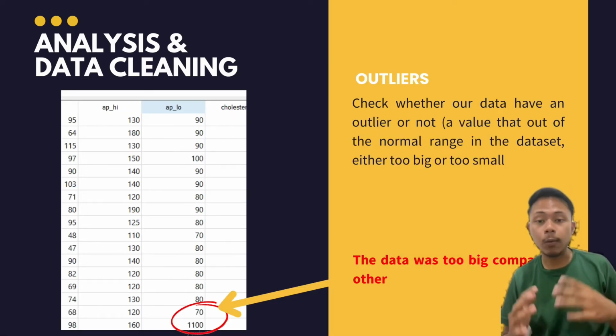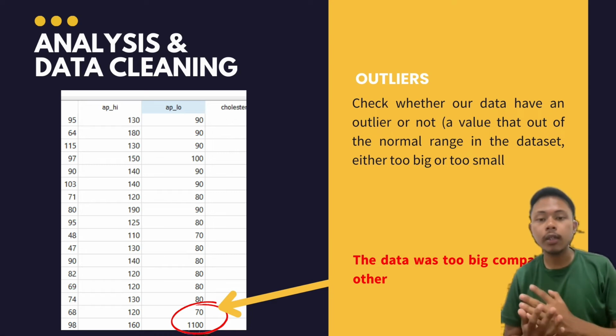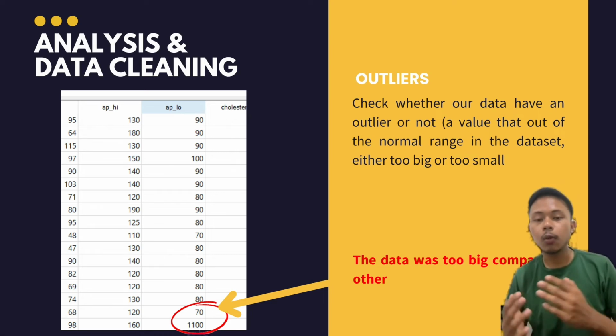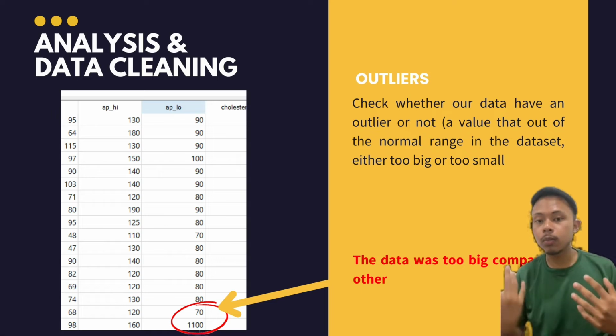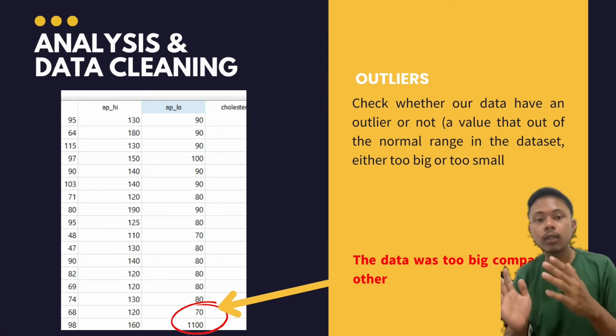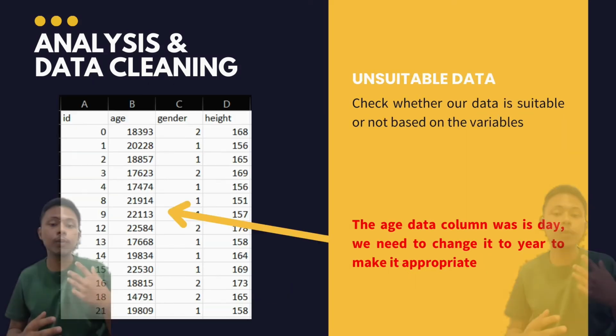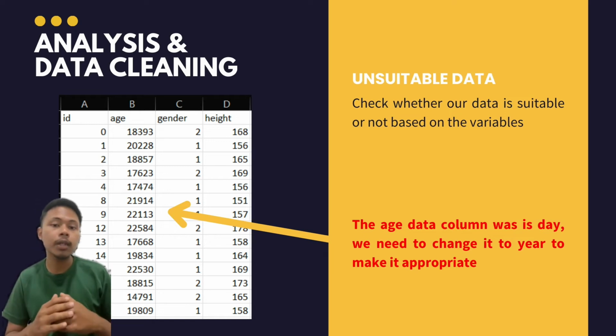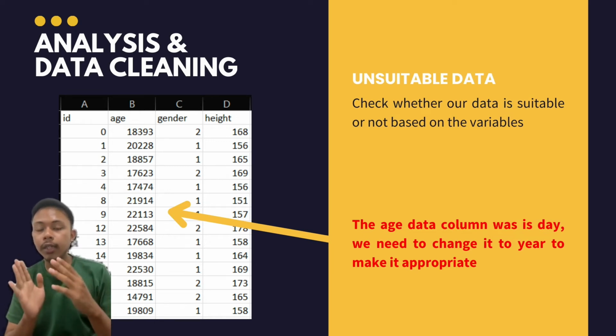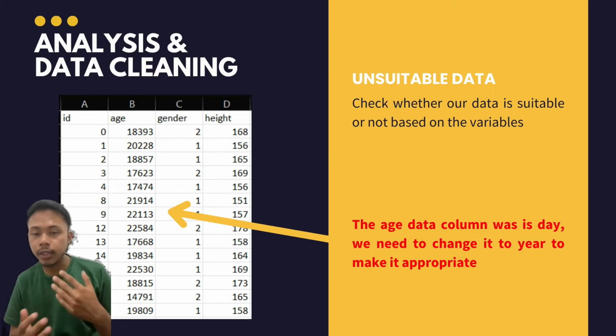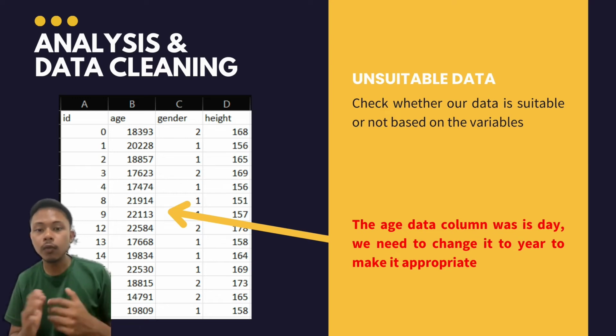Next, we check whether our data have an outlier or not. An outlier is a value that is out of the normal range, whether the value is too big or too small. So we can see the value of 1000 was too big compared to the others. And we check whether our data is suitable or not based on the variable. As we can see, the age data column was in days, so we need to change it to years to make it more meaningful and appropriate.